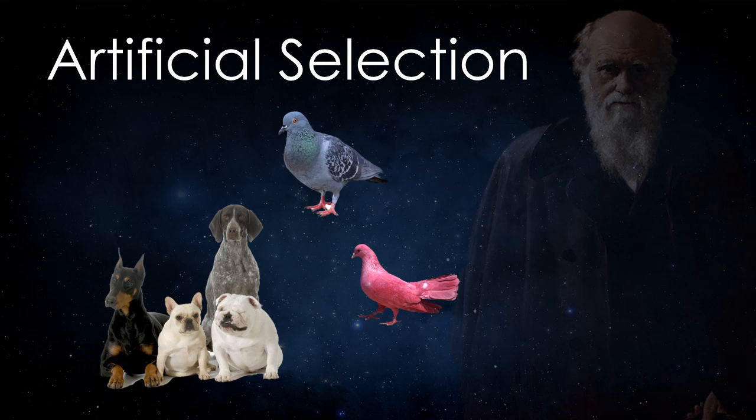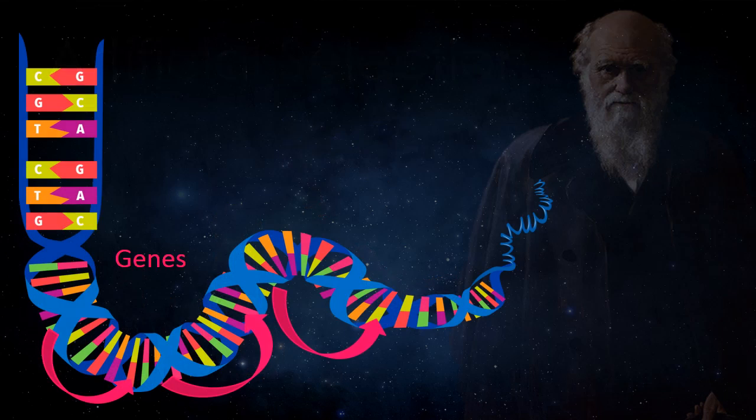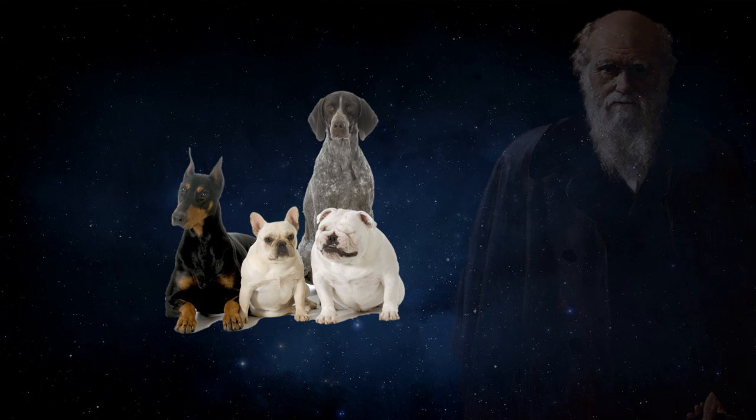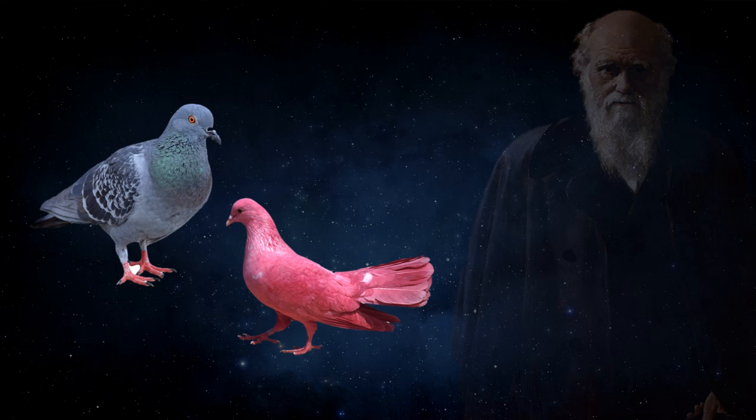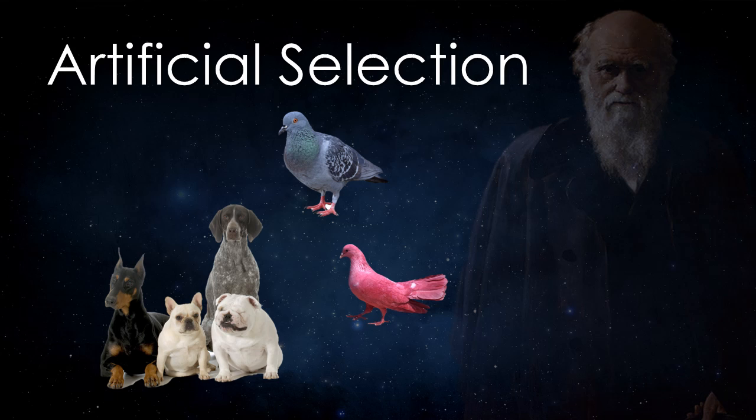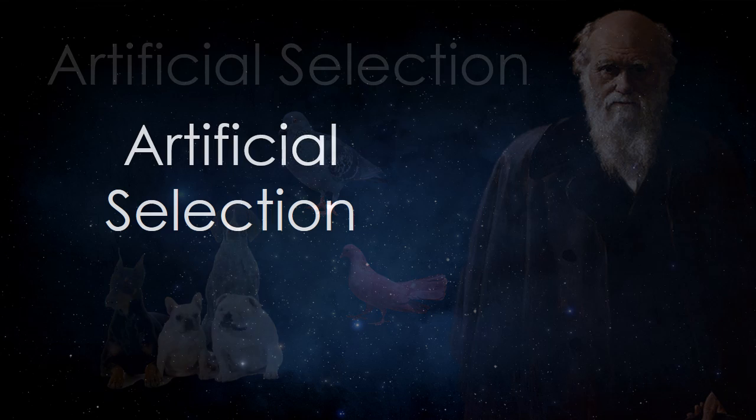Darwin first thought of this idea because of what he knew about artificial selection. Darwin knew nothing about genes, but he did know that dog breeders could influence the kinds of traits dogs had by carefully choosing to breed only the dogs with certain traits. He did the same thing with his hobby, which was breeding pigeons. This process of purposely influencing which traits are passed on to the next generation is called artificial selection.